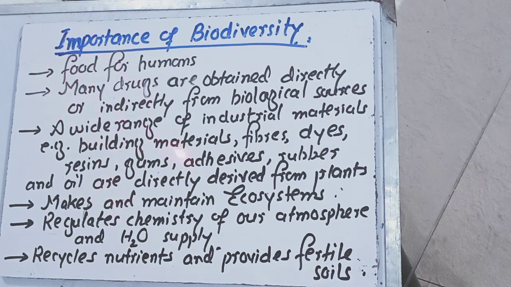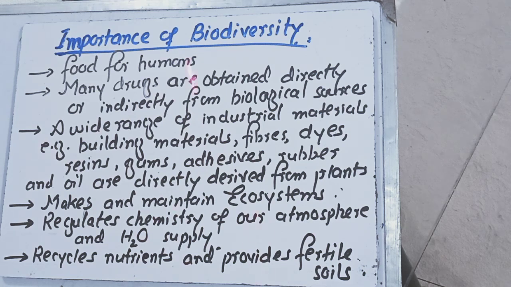Then a wide range of industrial materials, for example building materials, fibers, dyes, resins, gums, adhesives, rubber and oil, are directly derived from plants. So if a particular area has higher biodiversity, these materials will be obtained from that area in a much higher amount.